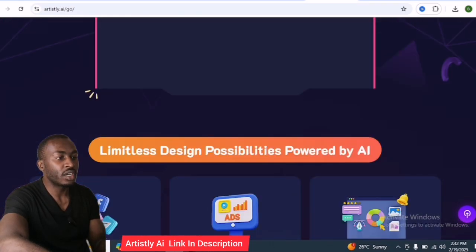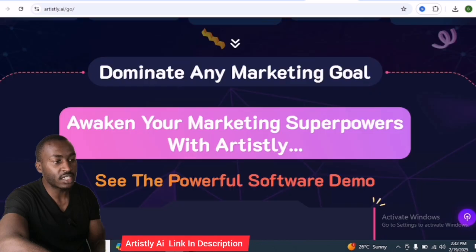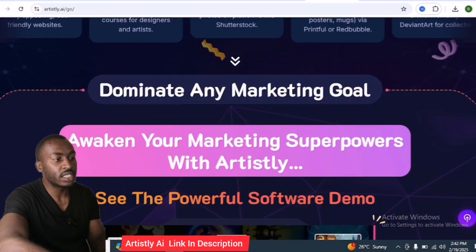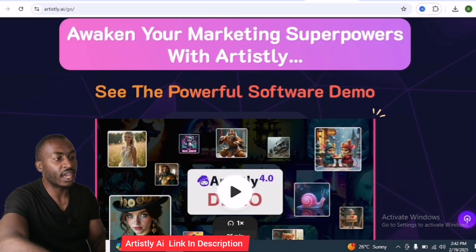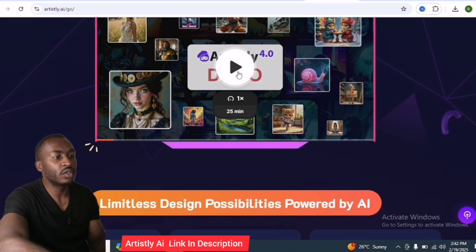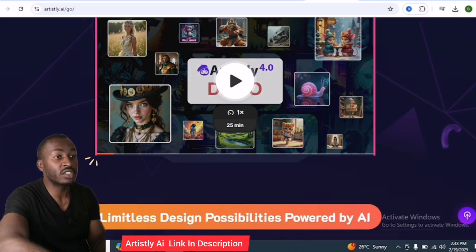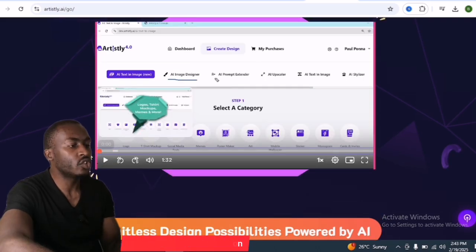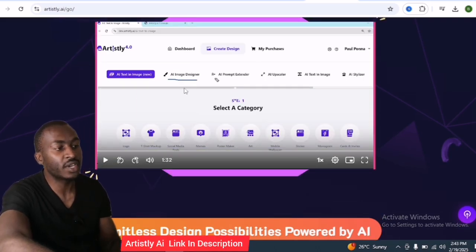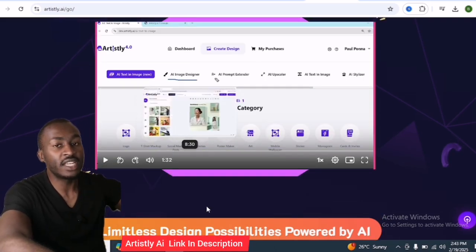For example, when you check out the link in the description, scroll down to this video down here and see how the new dashboard looks like. So for example, let's check out this video and see. So you will come to this video here, and as you can see, this is how the dashboard looks like